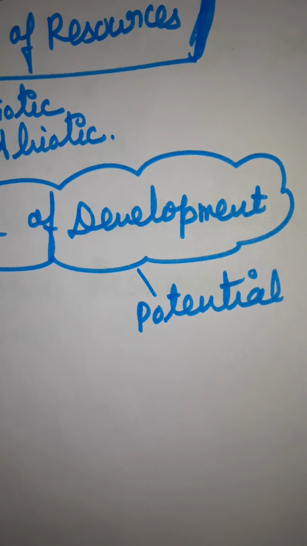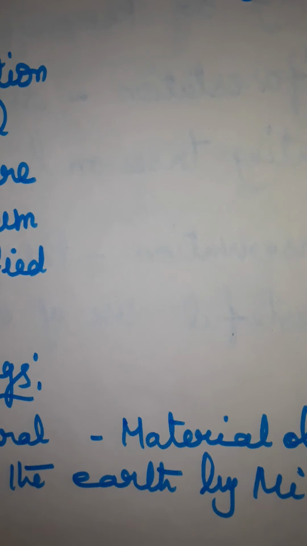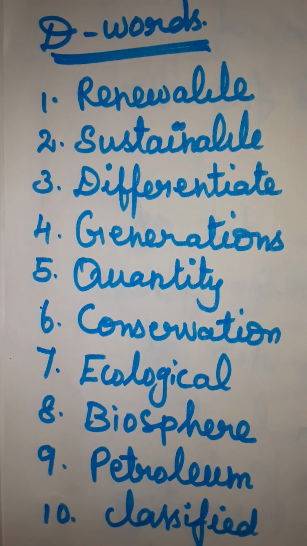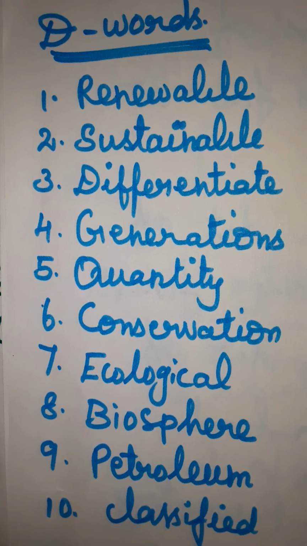Based on this lesson, we are going to see the difficult words. There are 15 difficult words.